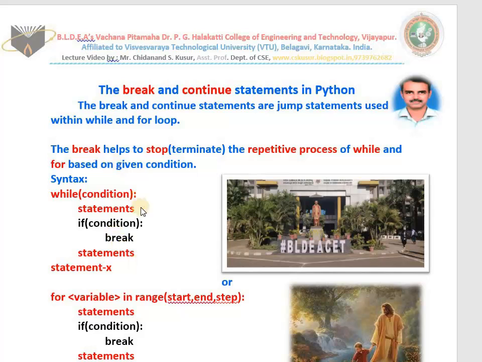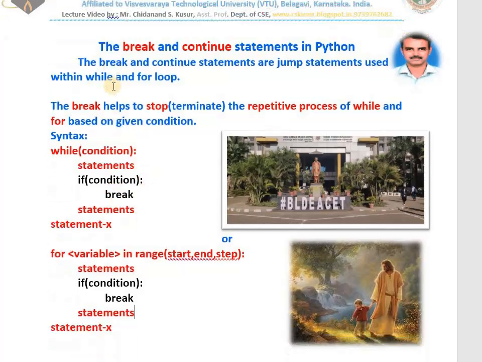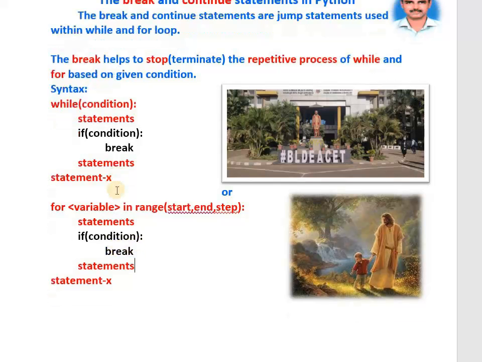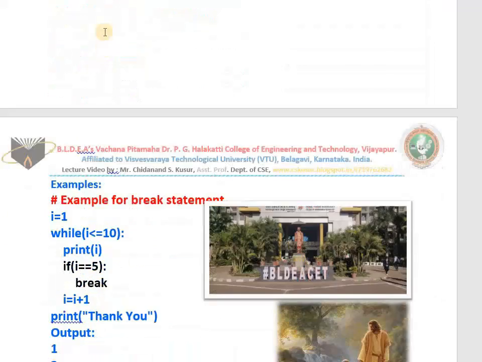See here, one more syntax I have written because in the exam they ask you the syntax. This is the syntax of for we studied in the last class: for variable in range, starting value, end value, step value, colon, statements to be repeated, then remaining statements. But there is if condition and break. Whenever the condition becomes true, break takes place. This is the syntax for break inside the while as well as inside the for. I hope you have understood. Very good. I give some very simple examples.